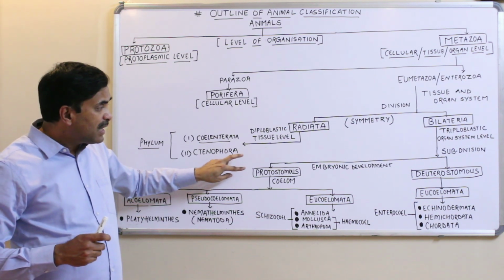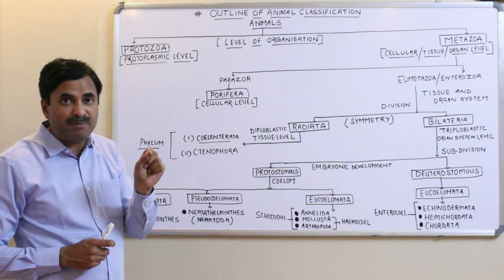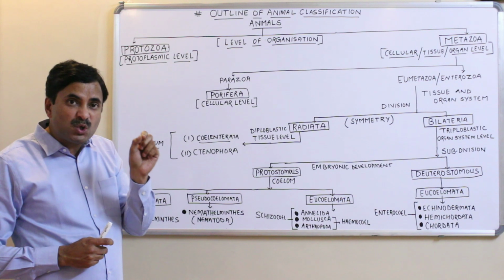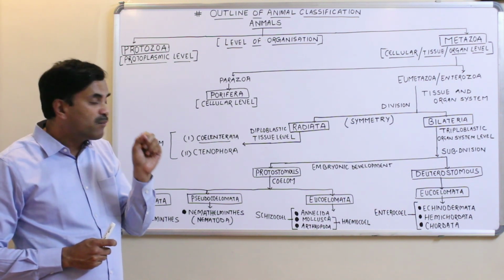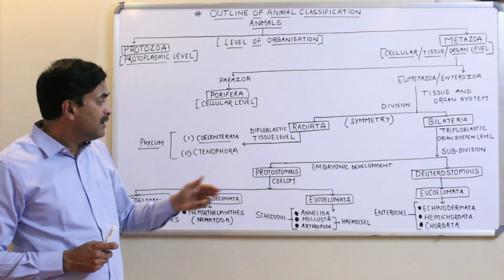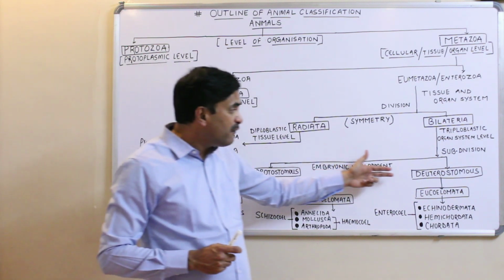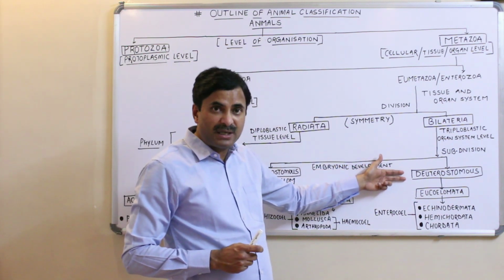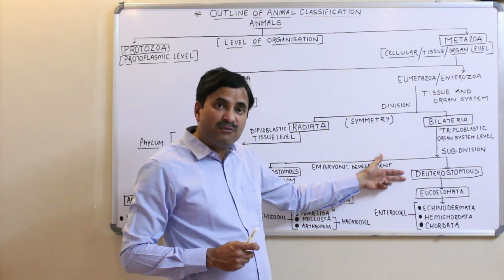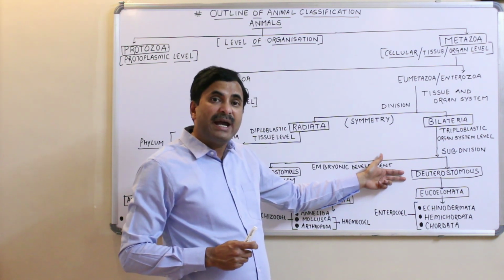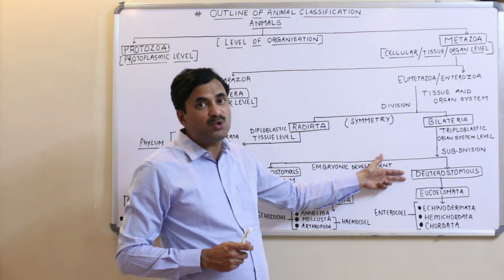If during the embryonic development the blastopore forms the mouth first, then the organisms are called protostomates. And if during the embryonic development the blastopore first forms the anus and then forms the mouth, then the organisms are called deuterostomates.